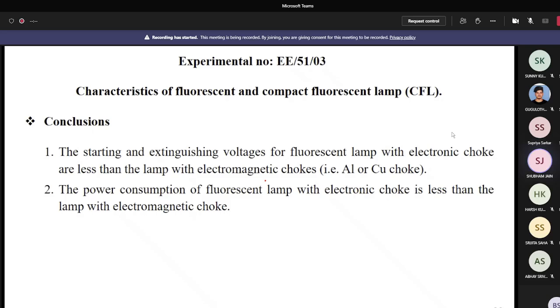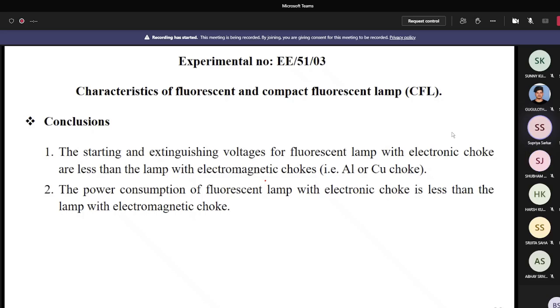It should stop glowing at a specific voltage, but the starting and extinguishing voltage is different. Just a good question. So why is the starting voltage 180 volt and why is the extinguishing voltage 150 volt? Is it okay or not? Yes, sir, exactly. That is the question.